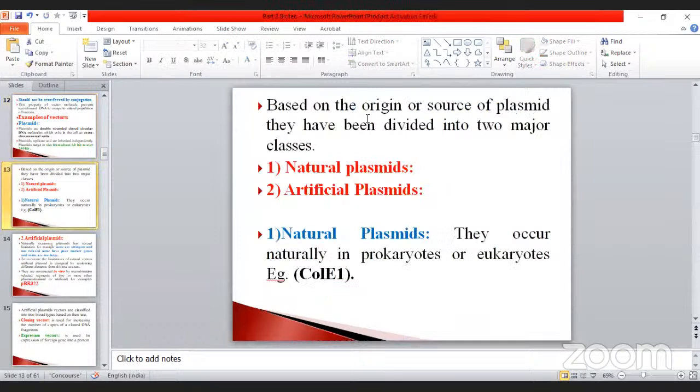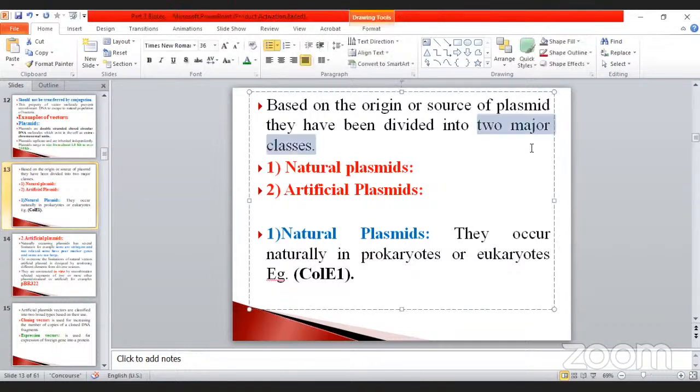Next, based on the origin or source of the plasmid, they have been divided into two major classes: natural plasmids and artificial plasmids. Natural means they already exist in microorganisms, for example bacteria. E. coli is one of the bacteria, a natural one, and it also has additional characteristics. What is that called?